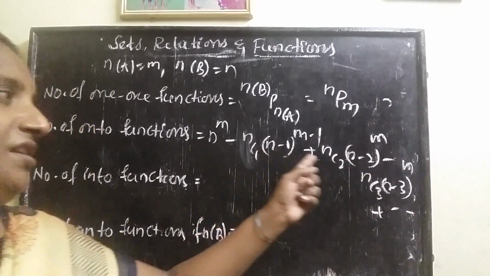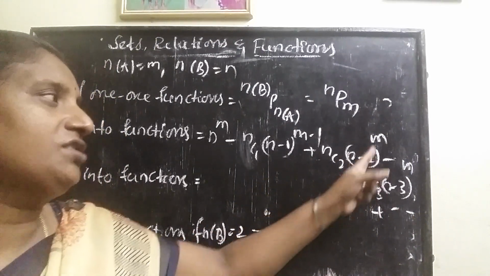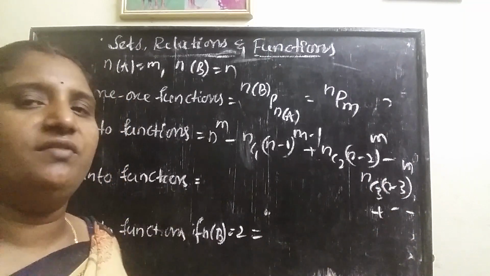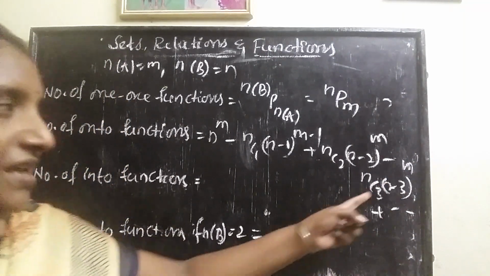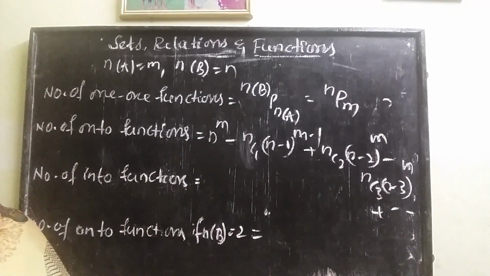The terms are nC1, nC2, nC3, like that it will go. Where the n minus term becomes 0, up to that we can extend.